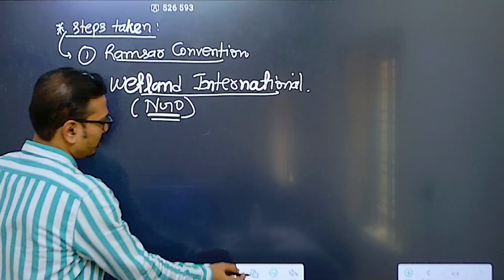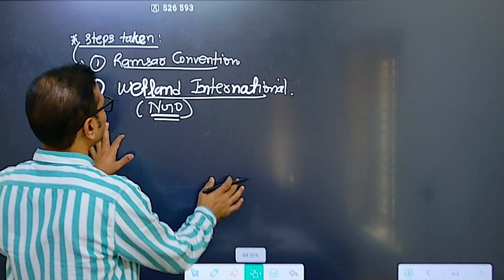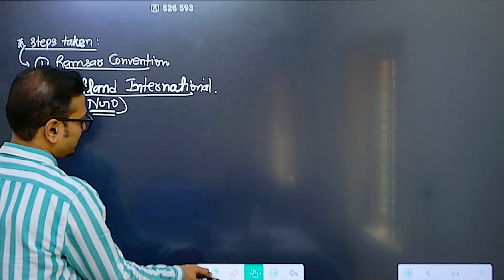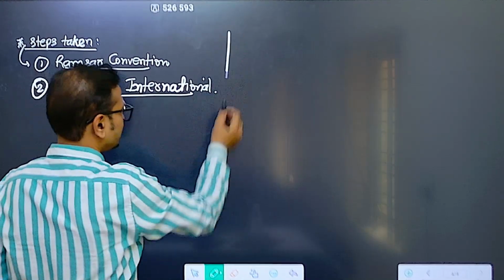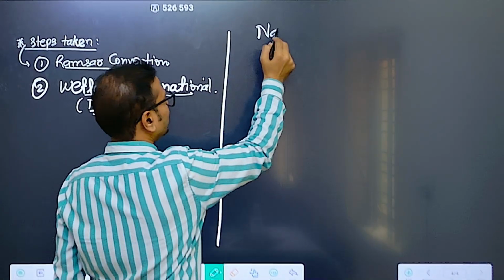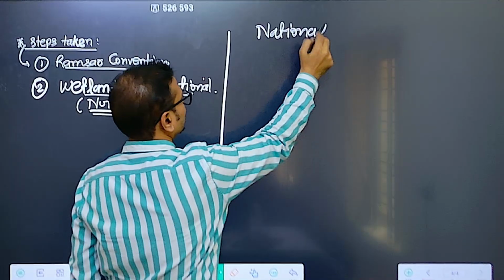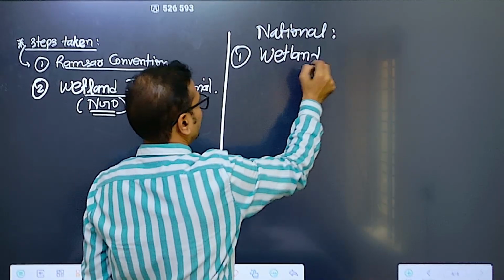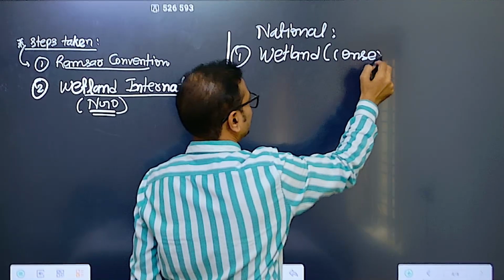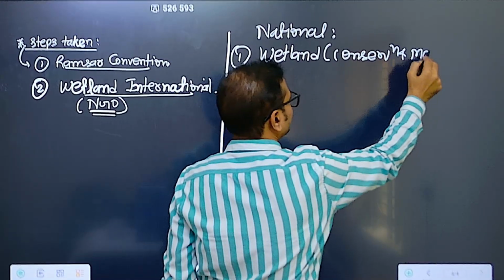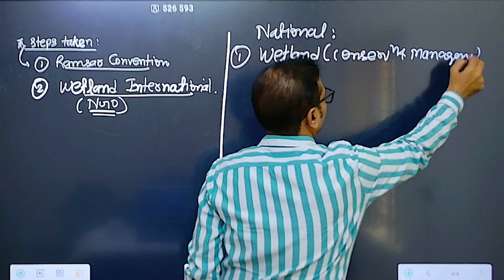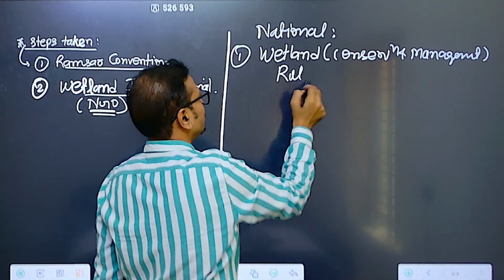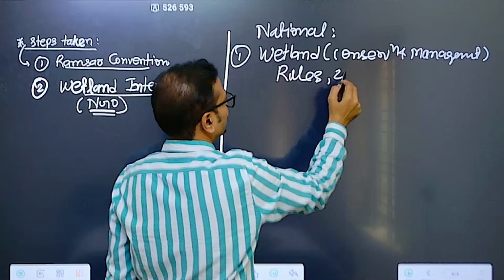Now if you talk about the national level, what kind of steps have been taken? At the national level we have the Wetlands Rules. First of all, the Wetland Conservation and Management Rules, 2017.